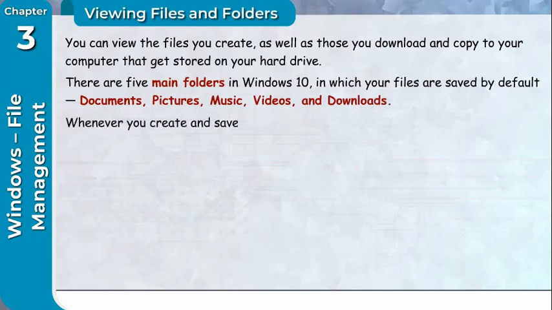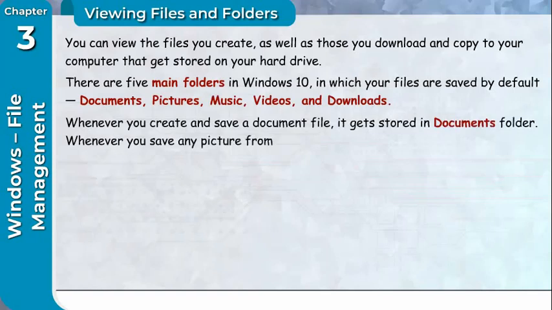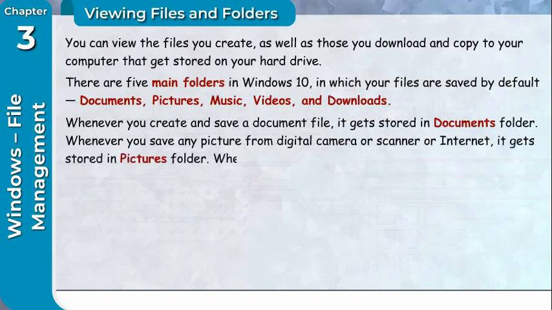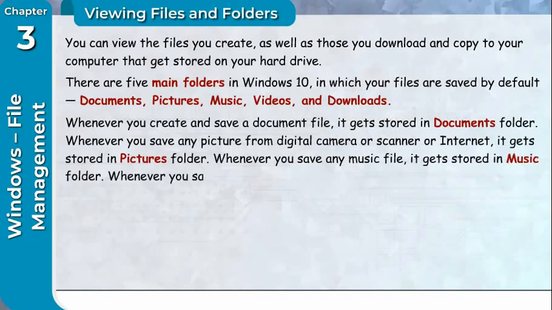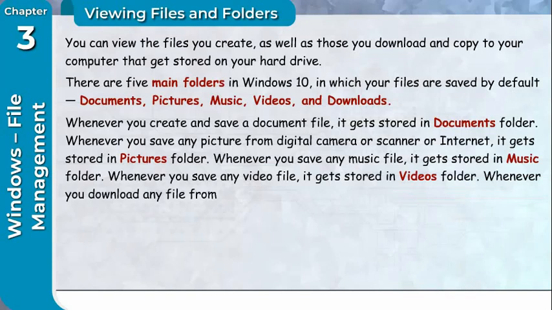Whenever you create and save a document file, it gets stored in Documents folder. Whenever you save any picture from digital camera or scanner or internet, it gets stored in Pictures folder. Whenever you save any music file, it gets stored in Music folder. Whenever you save any video file, it gets stored in Videos folder. Whenever you download any file from internet, it gets stored in Downloads folder.